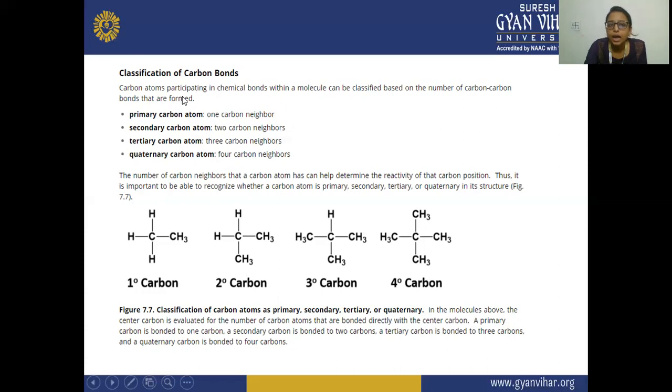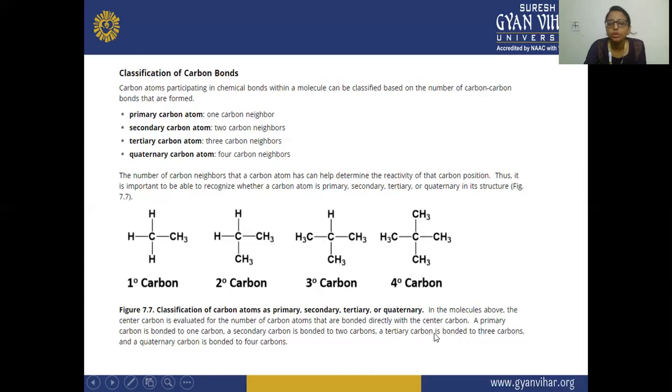So these are the carbon atoms that are participating in carbon chemical bonds within a molecule. This is one molecule, and this can be classified on the basis of the carbon-carbon bonding within a molecule. This is your ethane, and here this carbon has this methyl as neighbor. This carbon has 2 methyl, this carbon is having 3 methyl, and this carbon is having 4 methyl.